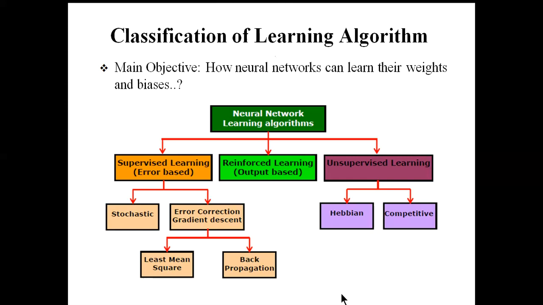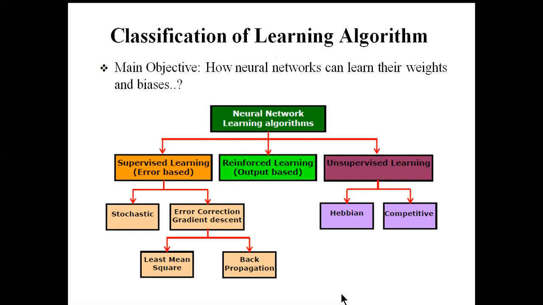Okay, so in case of artificial neural network, learning algorithms can be classified into three types. One is supervised learning algorithm, another is reinforced learning algorithm, and another is unsupervised. Supervised learning algorithm is based on error. Obviously, that will be discussed in the next slide. And reinforced learning algorithm is based on the correct output. Okay, and it will also be discussed in the next slide.